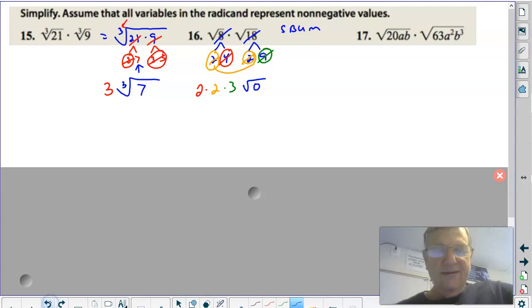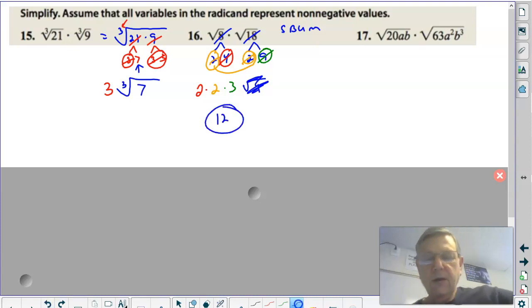All right, if you were going to write anything, it'd be the square root of 1, and the square root of 1 is 1, but we don't even write it. Once everything comes out, you just don't write the radical anymore. So what's the answer? 2 times 2 is 4 times 3 is 12, and the answer is 12. By the way, 8 times 18 is 144. What's the square root of 144?